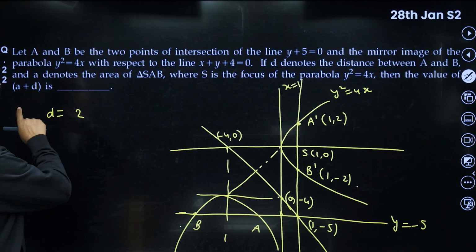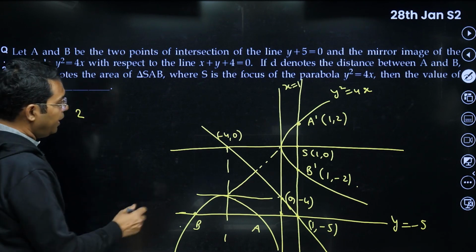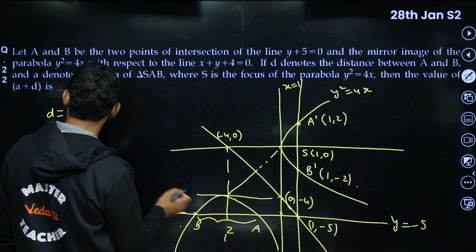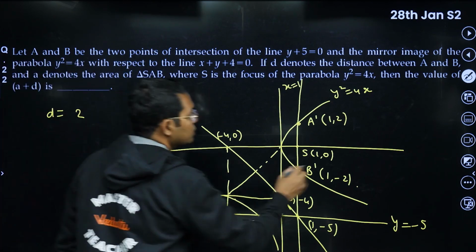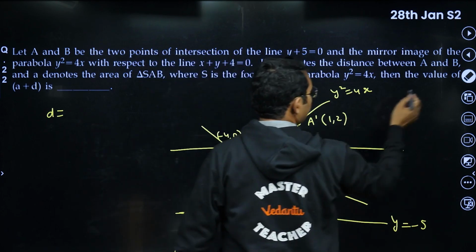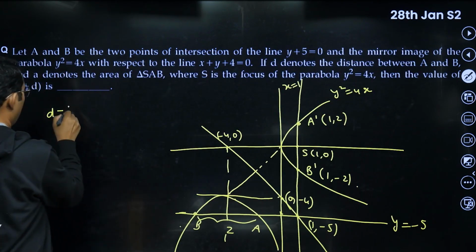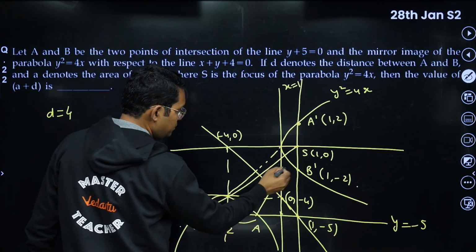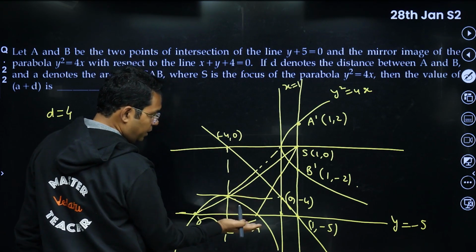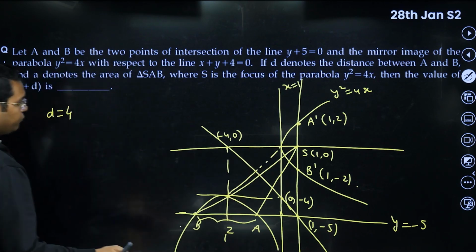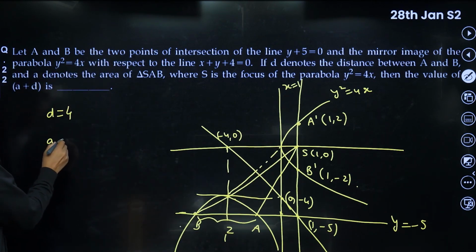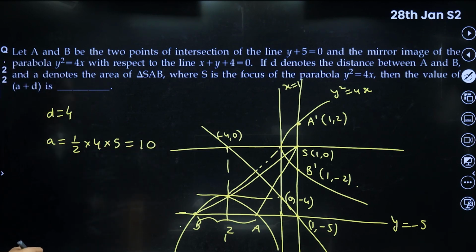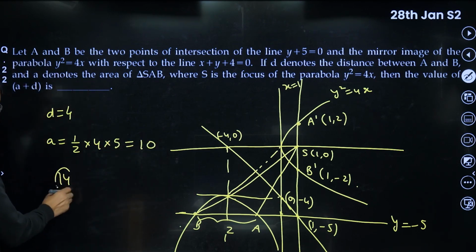Okay, then they are also asking: A denotes the area of triangle SAB. S is here, AB is here. I think the area can be found. The base of this triangle is 2, not 2, I think it is 4. It is 4. Okay, and if I make this triangle, the height of this triangle will be, this is at y is equal to -5, the height will be 5, I think. So the area they have denoted by A will be 1/2 into 4 into 5. This becomes 10. And they are asking A plus D. So A plus D would be 40. That is the answer. Okay.